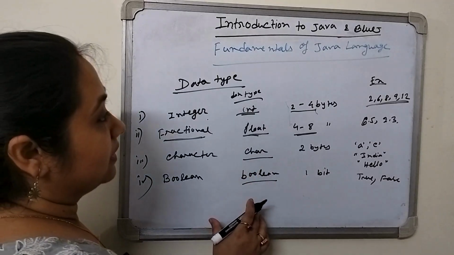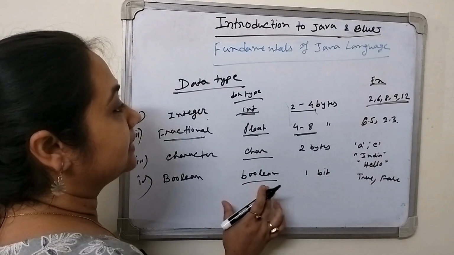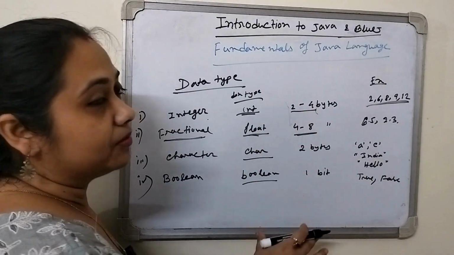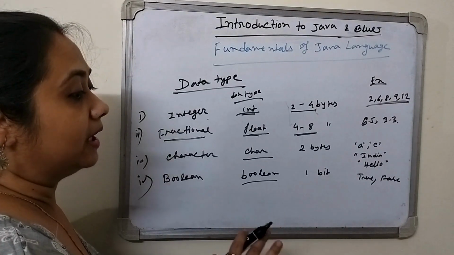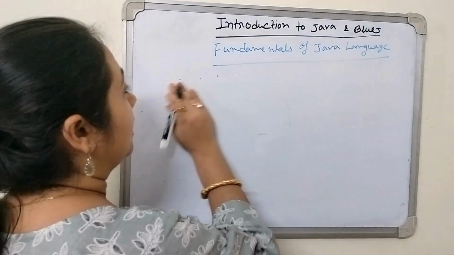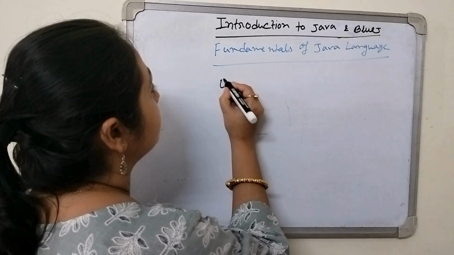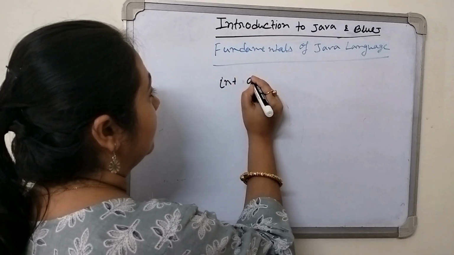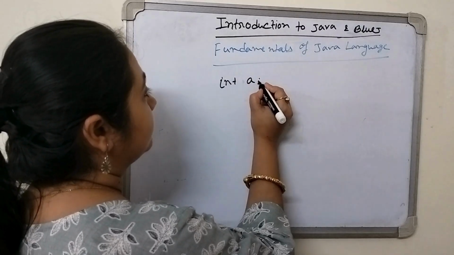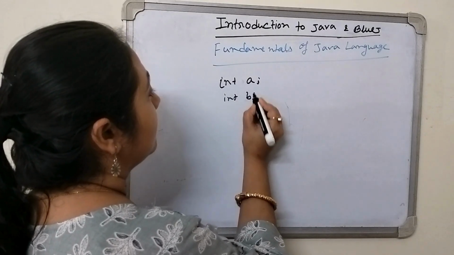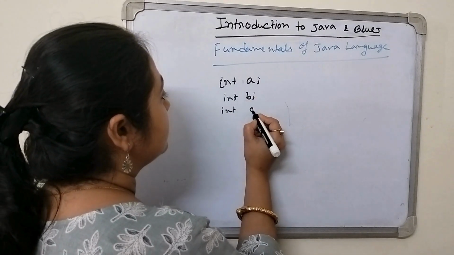Now we have to learn how we can declare the data type. Okay. Now after that you have understood this. Now we have to learn how to declare the data types. Suppose I want to do an addition. We have to take integer a, after the semicolon we have to take integer b and integer c.